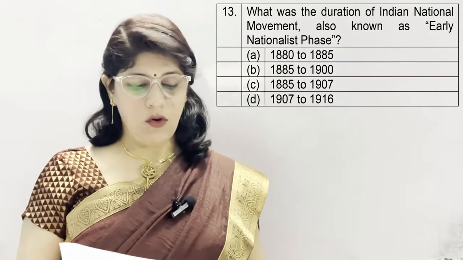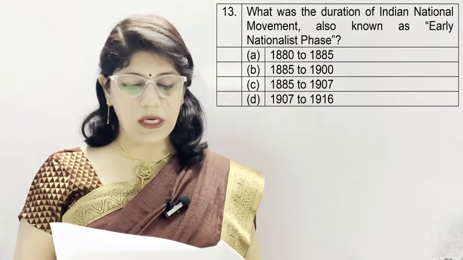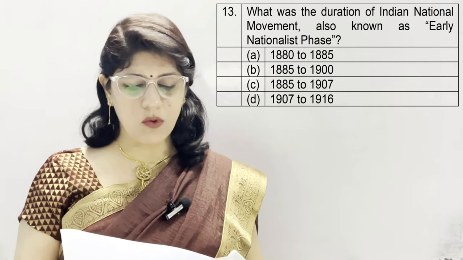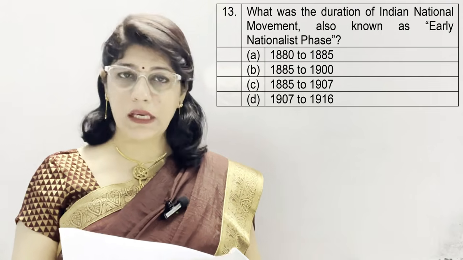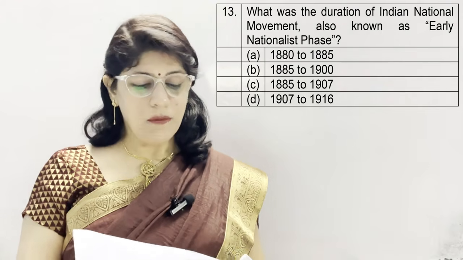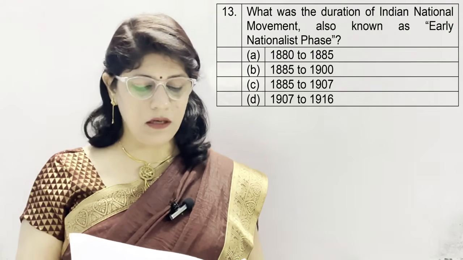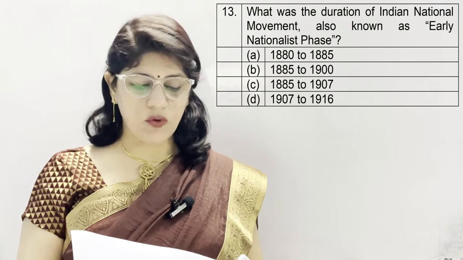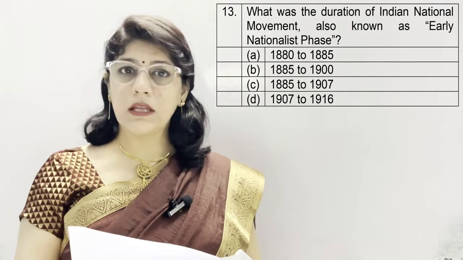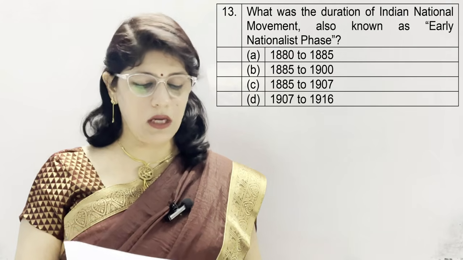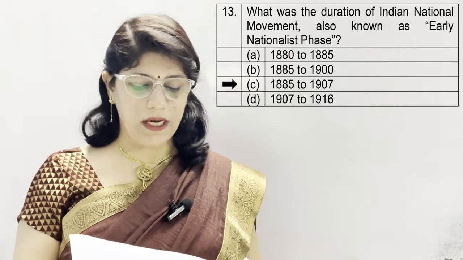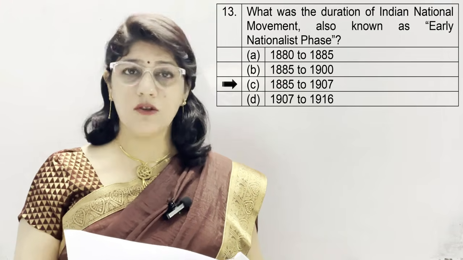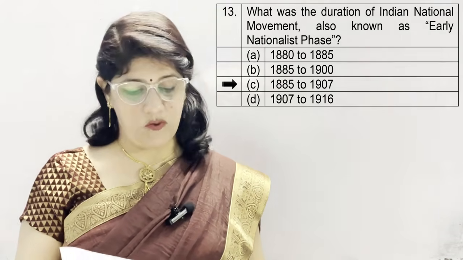Question number 13. What was the duration of the Indian national movement, also known as the early nationalist phase? Option A from 1880 to 1885, B is 1885 to 1900, C is 1885 to 1907, and D is 1907 to 1916. And the correct option is C, which is 1885 to 1907. This phase is known as the early nationalist phase.